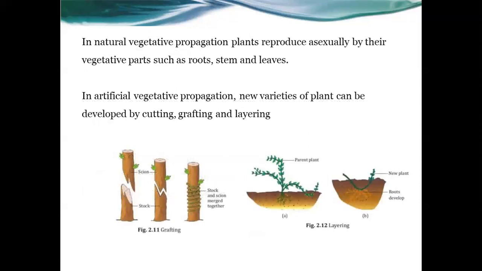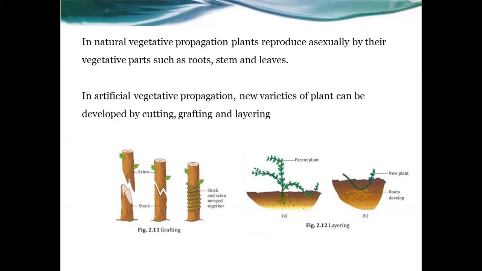Look at that one by one. What is natural vegetative propagation and what is artificial vegetative propagation? In natural vegetative propagation, plants are reproduced asexually. You already know that. By their vegetative parts such as roots, stem, and leaves. But artificial vegetative propagation means artificially producing.